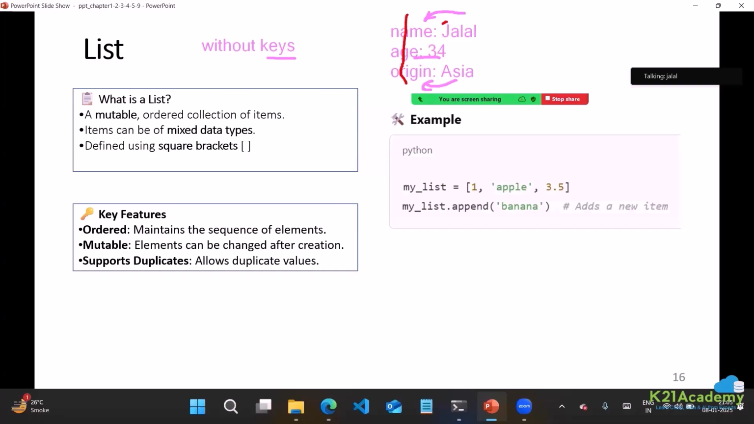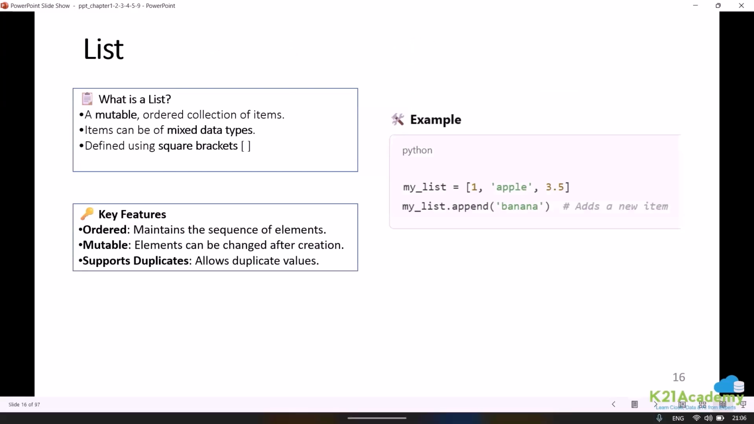We only go ahead and store the values. We do not create anything called keys in the list. So here if you can see, we have 1, then we have apple, and then we also have 3.5. So here you can see it is a heterogeneous data set wherein we have different types of data, like we have an integer, a double or float, and a string. So this is how you define a list.